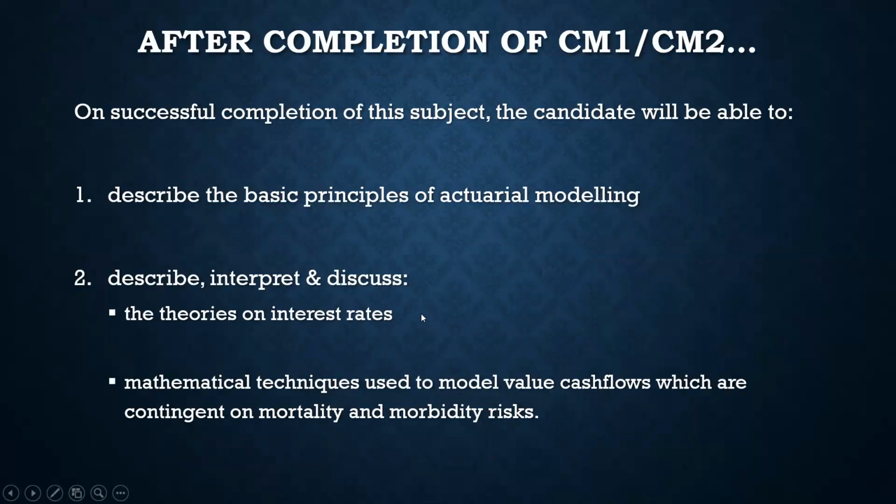So after the completion of this subject or this module, the candidate will be able to describe the basic principles of actuarial modeling, describe, interpret, and discuss the theory on interest rates, and the mathematical techniques used to model value cash flows, which are contingent on mortality and morbidity risks. So mortality is nothing but an event related to a death of a policyholder, and morbidity refers to an event related to the ill health situation of the policyholder. So these are any sort of risk factors that determine any insurance valuation.